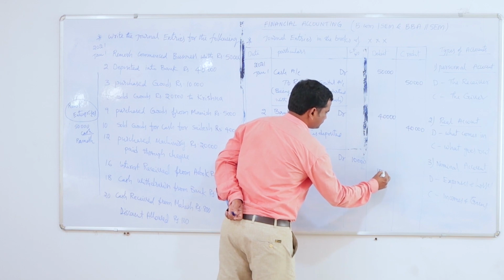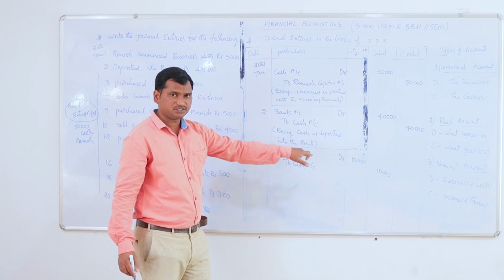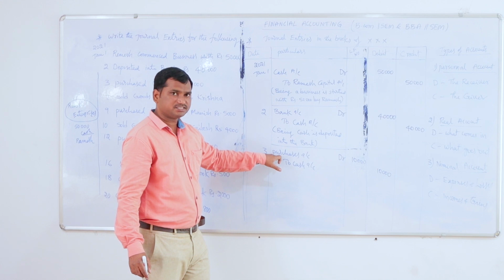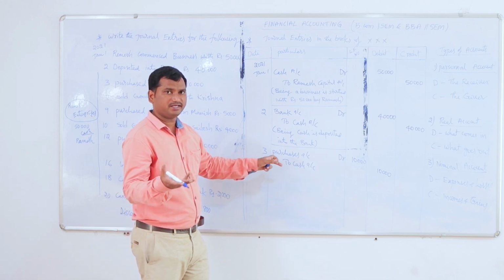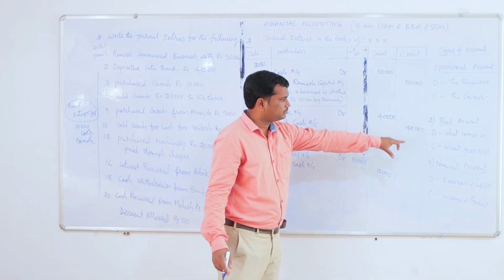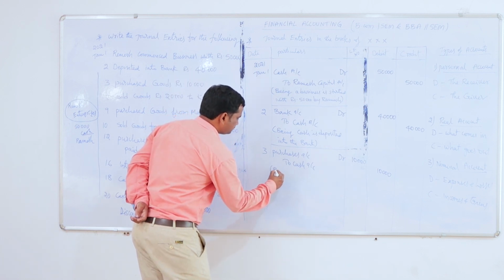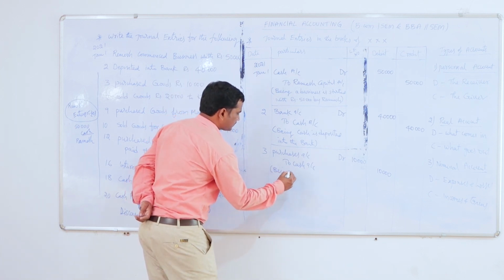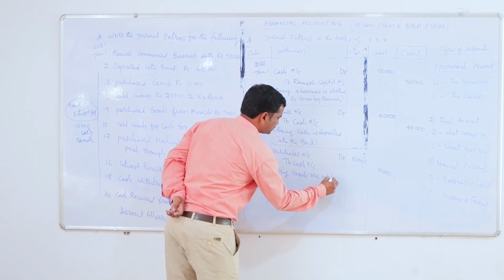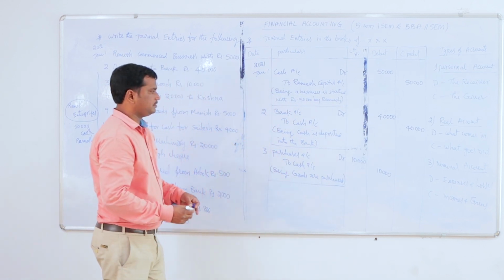10,000. Here we are purchasing the goods, so purchase is an expenditure to the organization. As per the nominal account we write the debit aspect, but when we are purchasing, the cash will go out. Definitely we are buying the goods, so we have to pay the cash. Cash will go out from the organization. So as per the real account, the cash account should be credited. After that we should write the narration: being goods are purchased.